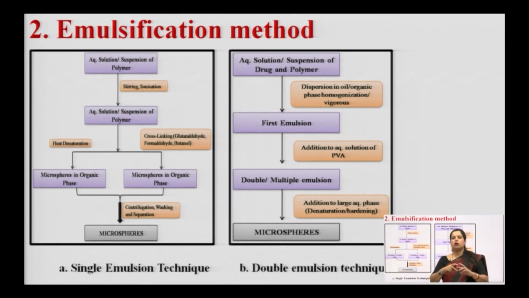That means we have a double emulsion type of preparation. After adding this second polymer to the large aqueous phase, denaturation will occur and hardening will occur due to the PVA, and we will get microspheres. This is how we can get microspheres through the emulsification method.